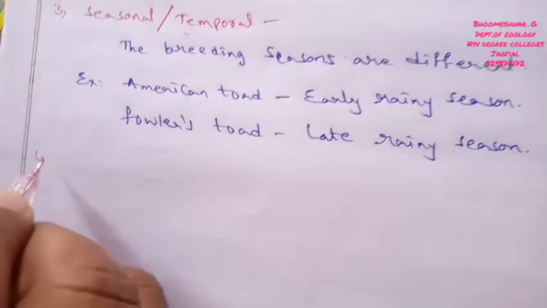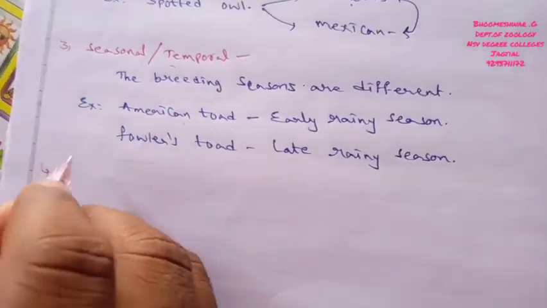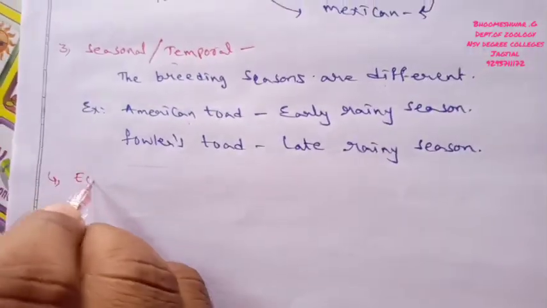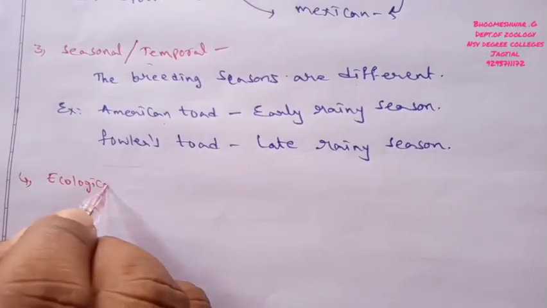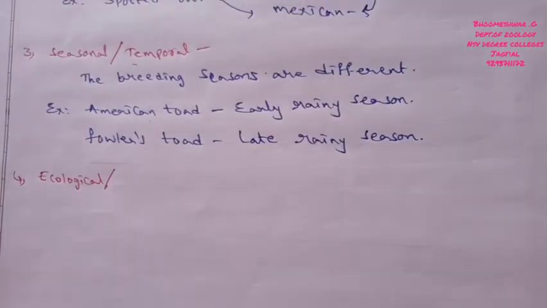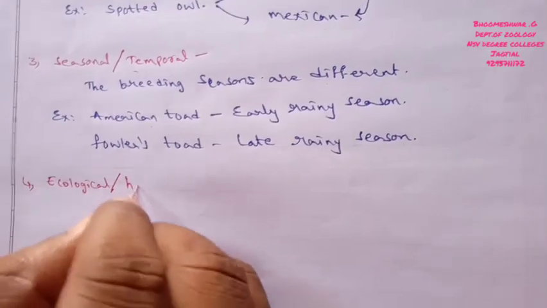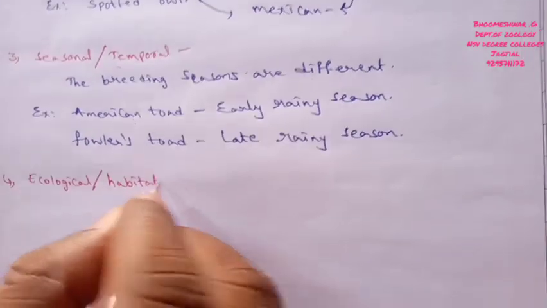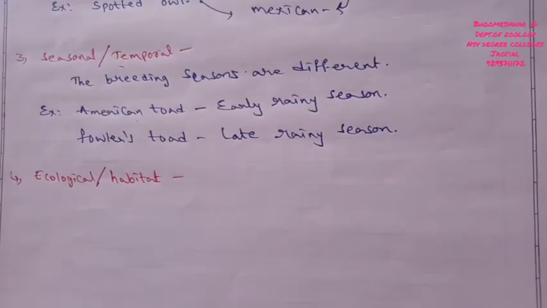Now I discuss the fourth type of pre-mating isolation, called ecological isolation, which is also named habitat isolation.